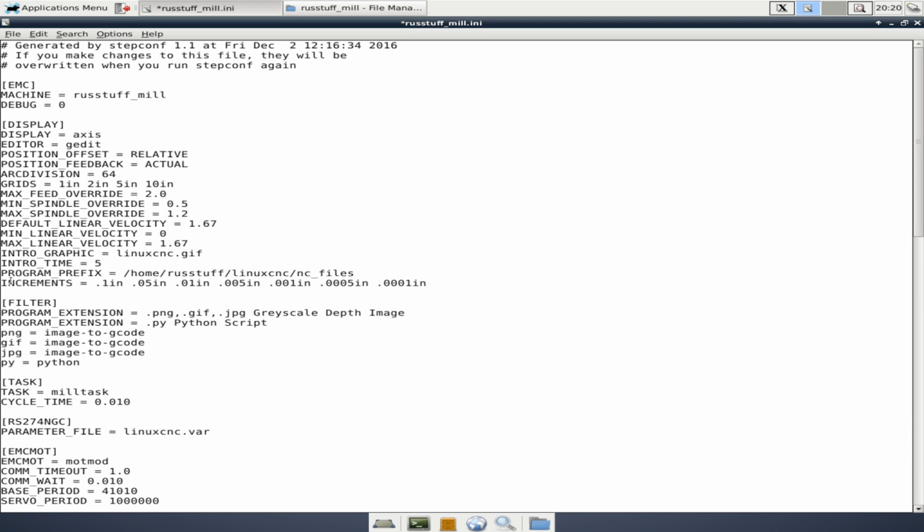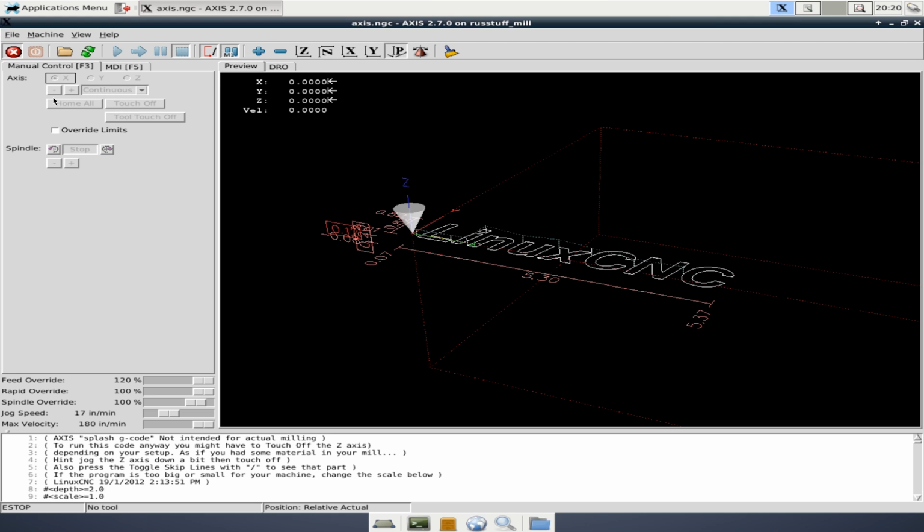The other thing we can change is increments, and you'll see we have 0.1 inches, 0.05, well, we have a bunch of them, and that corresponds to this menu right here, which is grayed out. We need to turn the machine on by clicking override limits for now. We're going to turn off the e-stop, turn on the machine, and now you'll notice we have those same increments available to us.